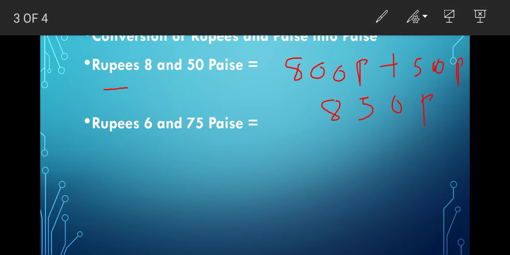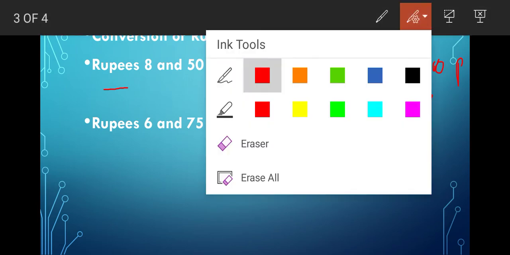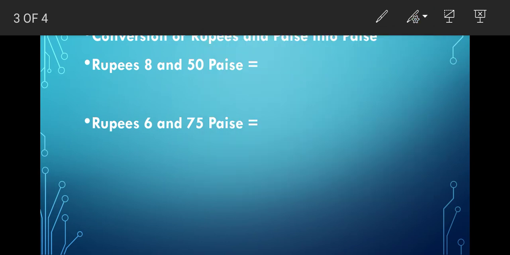All right, here one more example is there, that is 6 rupees 75 paisa. How will you convert 6 rupees? 6 rupees means how many paisa will it be? It will become 600 paisa, right children? 600 paisa plus 75 paisa, right? 600 plus 75 paisa will be how much?